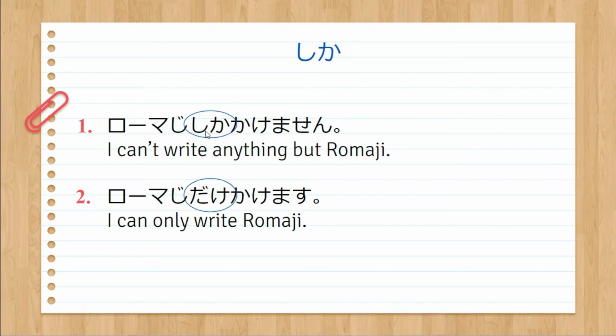As you can notice, we remove the particle ga, which is supposedly used in this sentence. So, Romaji shika kakemasen, which should be Romaji ga kakemasen or Romaji ga kakemasu. Since it is particle ga, we don't attach it, we replace it.